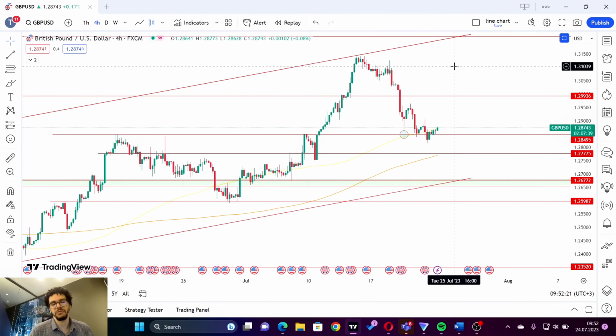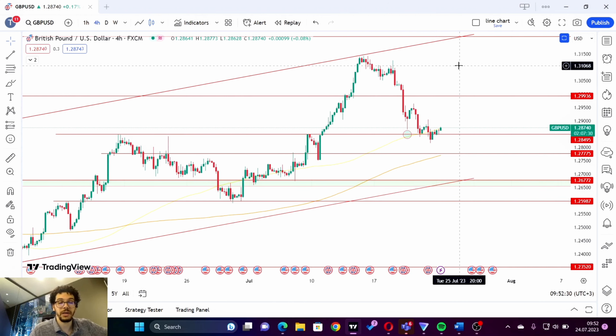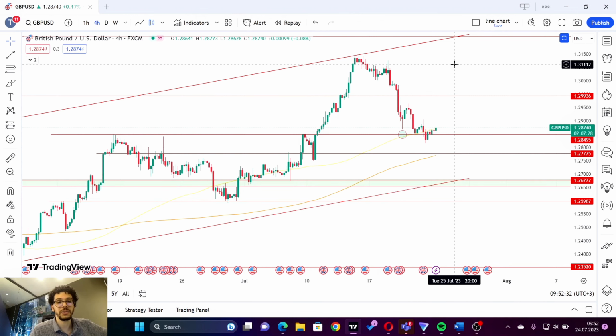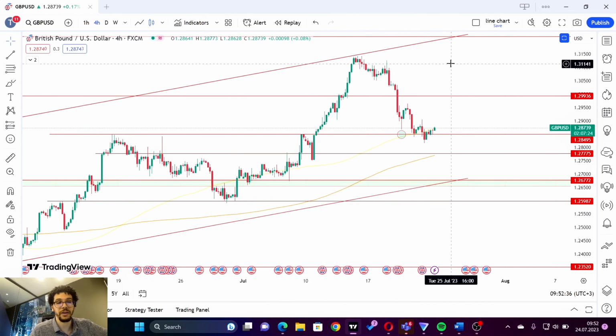So this says something: even with the actual increase in rates, and before the CPI levels, the market was pricing around 6% terminal rate for the Bank of England, and right now it's around 5%.